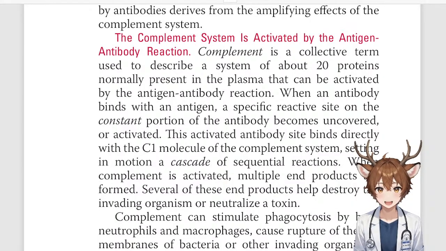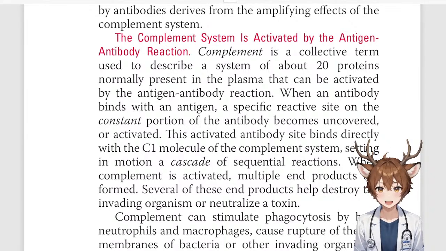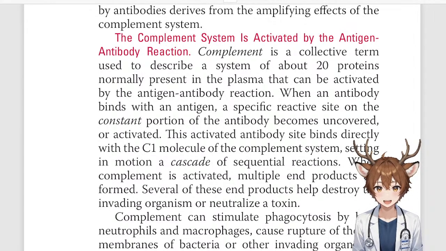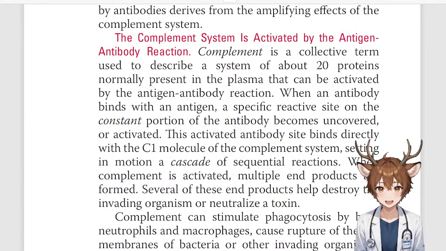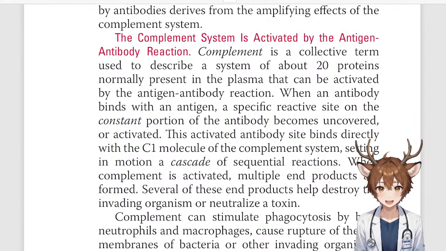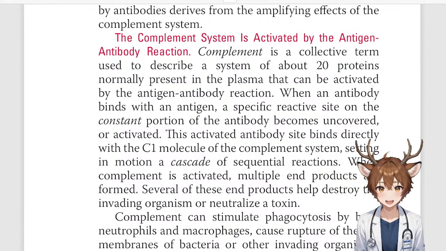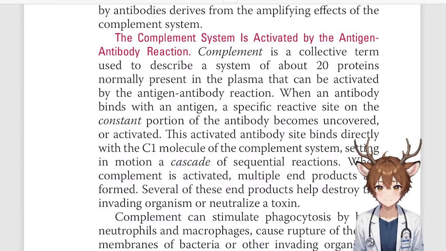When an antibody binds with an antigen, a specific reactive site on the constant portion of the antibody becomes uncovered or activated. This activated antibody site binds directly with the C1 molecule of the complement system, setting in motion a cascade of sequential reactions. When complement is activated, multiple end products are formed. Several of these end products help destroy the invading organism or neutralize a toxin.